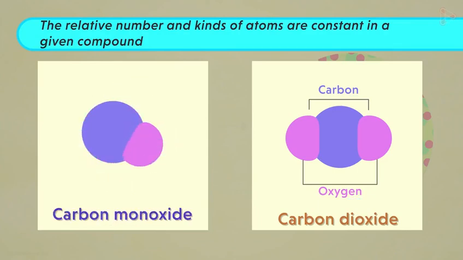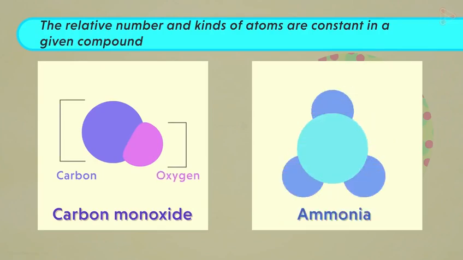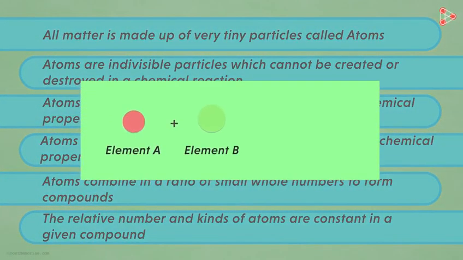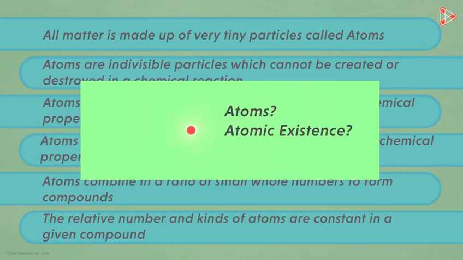Carbon monoxide has 1 atom of each, that is carbon and oxygen, while 1 unit of ammonia always has 1 nitrogen atom bound to 3 hydrogen atoms. So the number of atoms will always be constant in a unit of a particular compound. In a nutshell, all these postulates help chemists to further understand behaviors of elements and the compounds formed from them. But for understanding these elements and compounds, knowing the concept of atoms is necessary. Let's get to know what exactly these atoms are, how they exist, their mass, and many such interesting concepts in the upcoming videos.